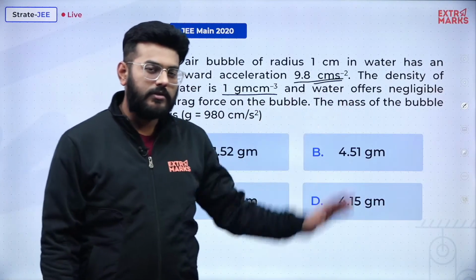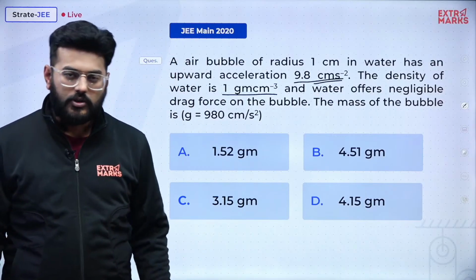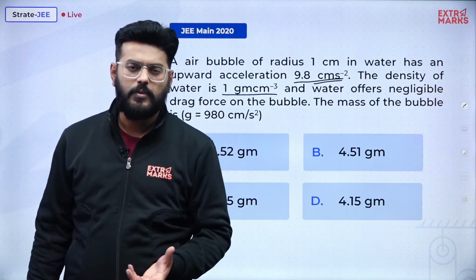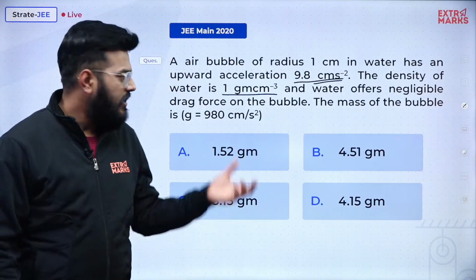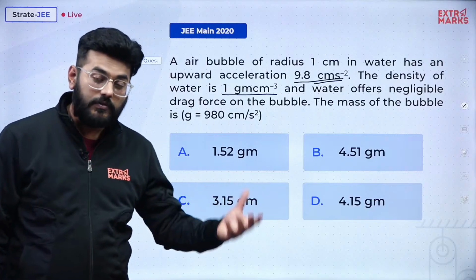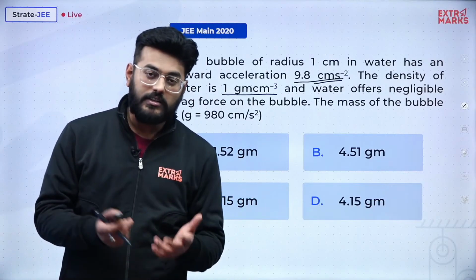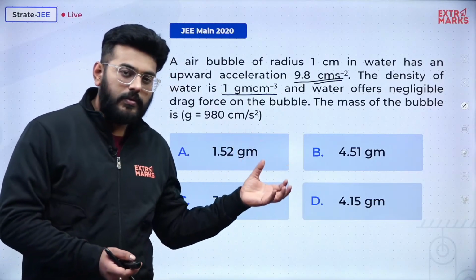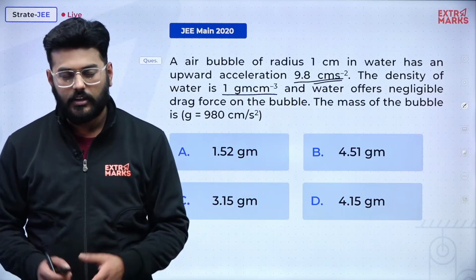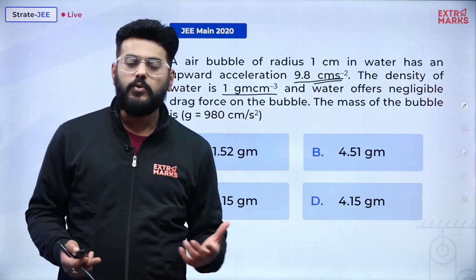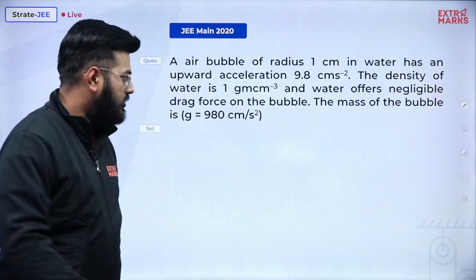So what is this drag force all about? It's about the viscous force. So there isn't any viscous force acting on the air bubble. So what is the force acting on the air bubble? The force will be buoyant force. There will be an action of buoyant force, and buoyant force will definitely be greater than mg, and this is the reason why the air bubble is accelerating in the upward direction. That's pretty simple. Then we need to determine the value of the mass of the bubble. Okay, now let's solve this case.